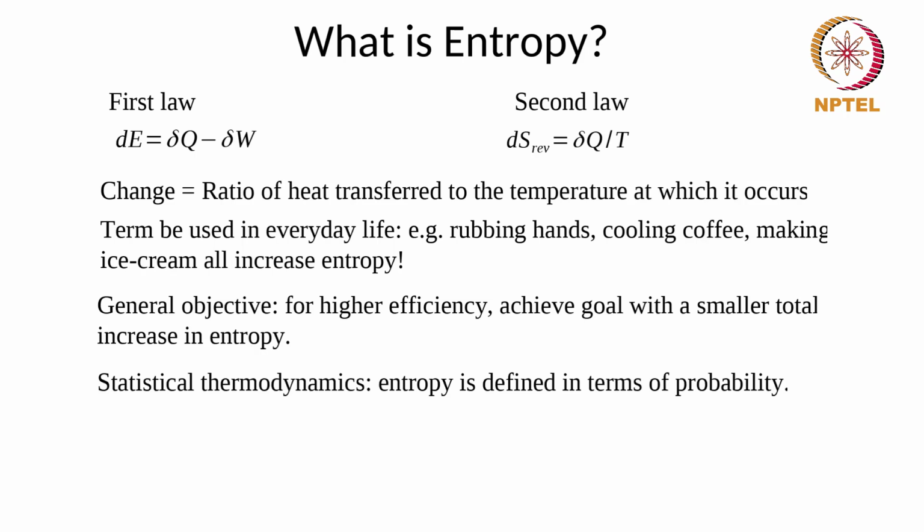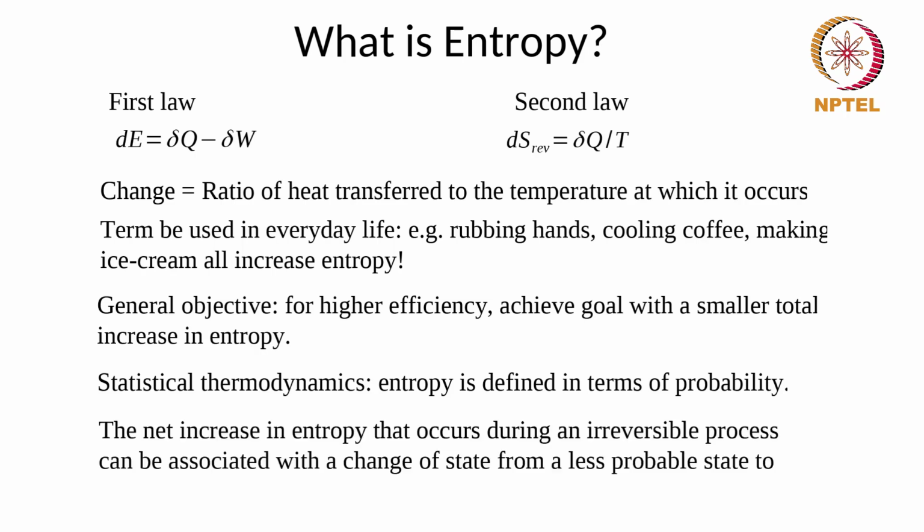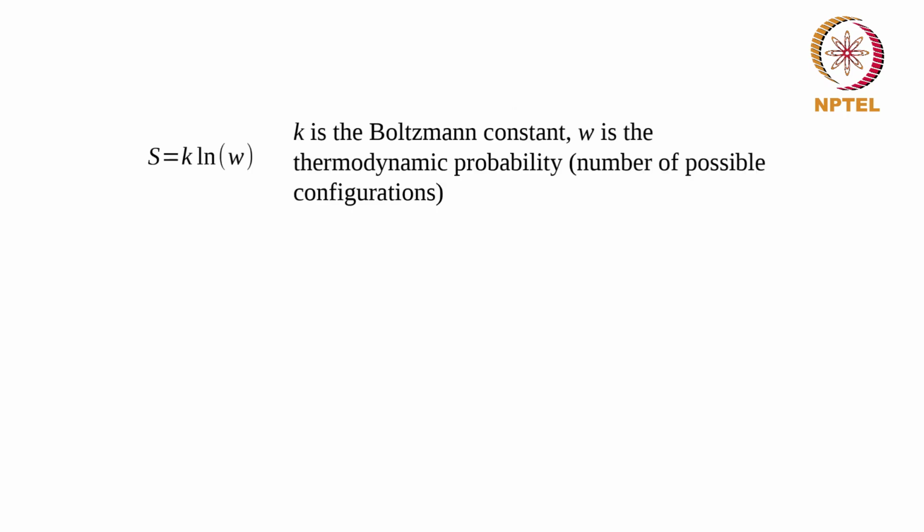But we can also define entropy in other forms, and in statistical thermodynamics, we define it in terms of probability. The net increase in entropy that occurs during an irreversible process can be associated with a change of state from a less probable state to a more probable state. That's how we define it, and we look at one or two aspects of it, though we are not going to go too much into detail.